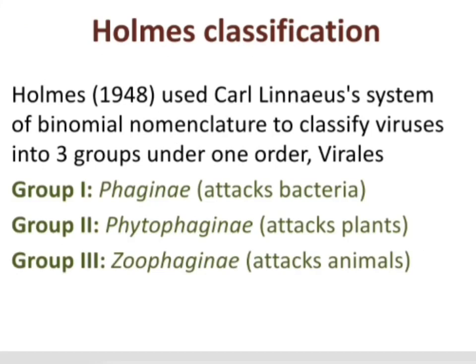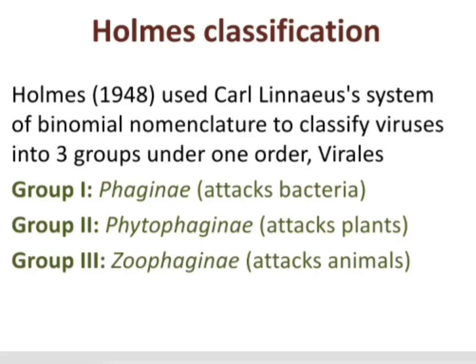And next is Holmes classification. This is a simple type of viral classification which was introduced by Holmes in 1948, and it is based on Carl Linnaeus's system of binomial nomenclature. It classifies viruses mainly into 3 groups which all come under a single order, Virales. Group 1 includes phaginae that attack bacteria, that is, mainly bacteriophages come under this phaginae group.